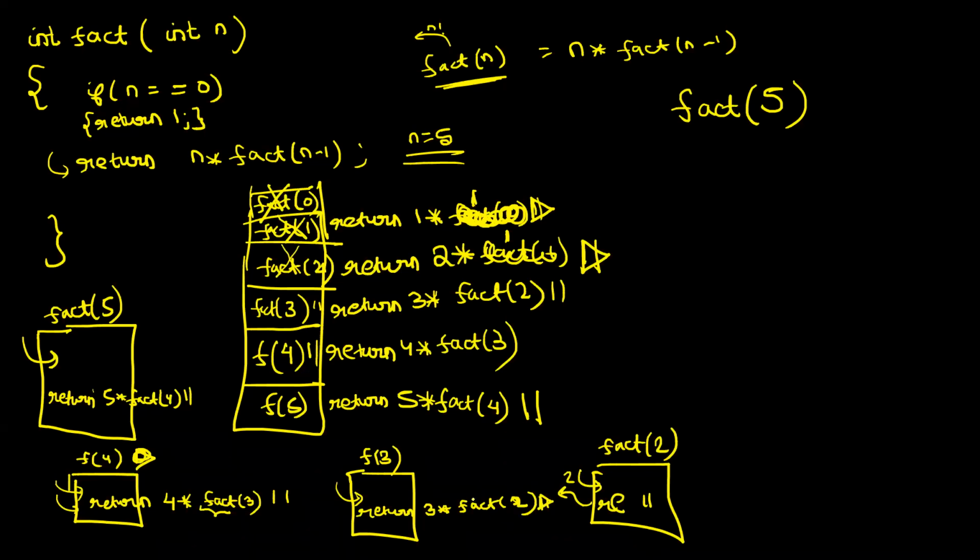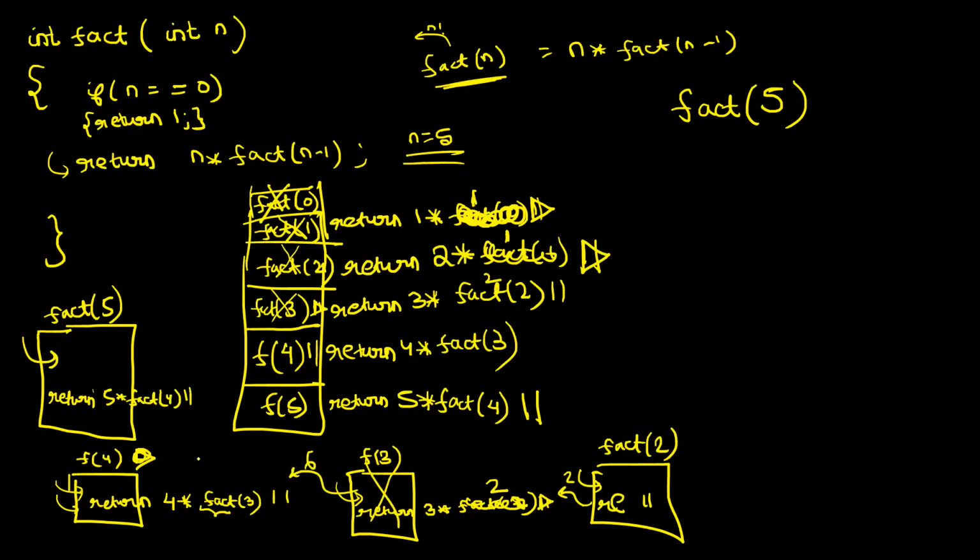So fact of 2 has returned a 2. So substitute 2 here. And what was the line that you had paused on? Return 3 into 2. So 3 into 2 is 6. Okay, so 3 into 2, 6 will be evaluated and this will be returned. So fact of 3 will return 6 to the caller.